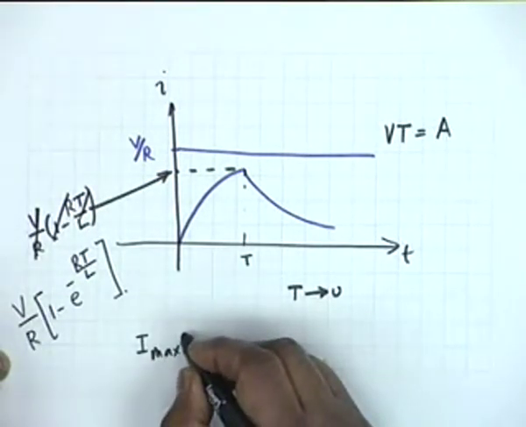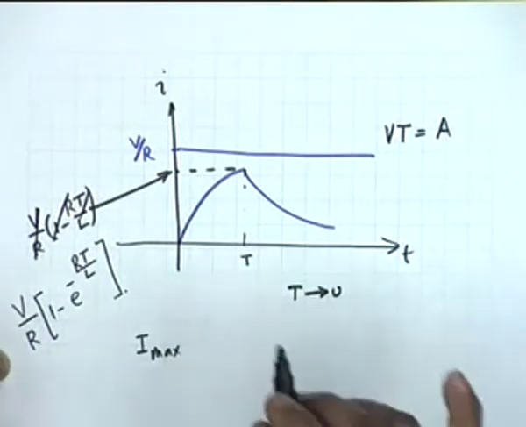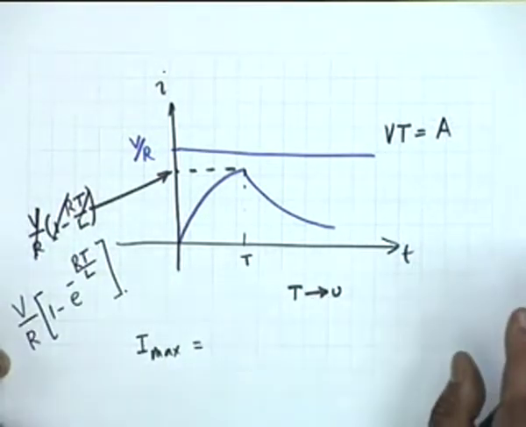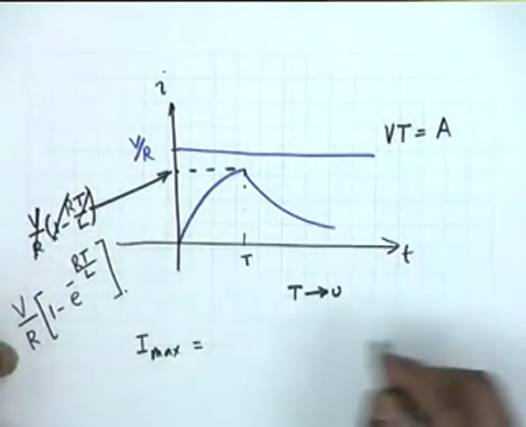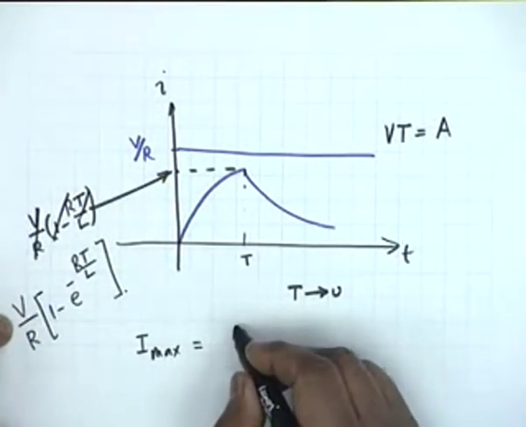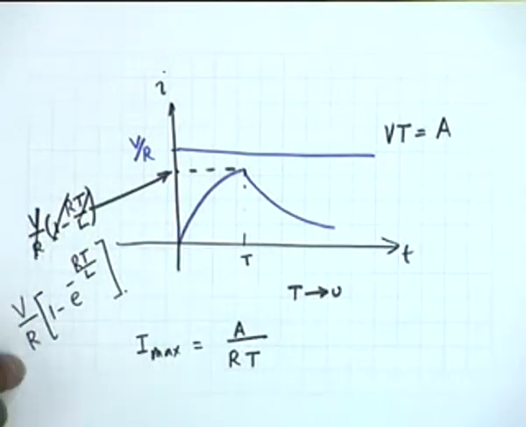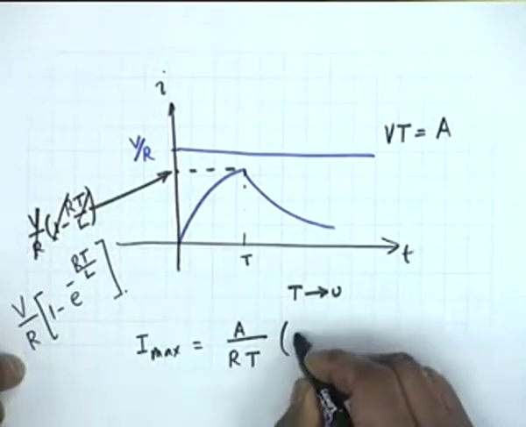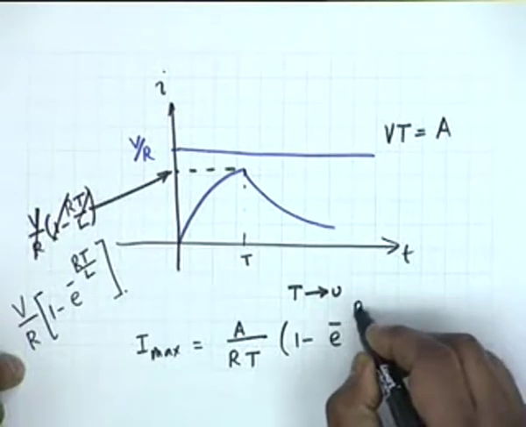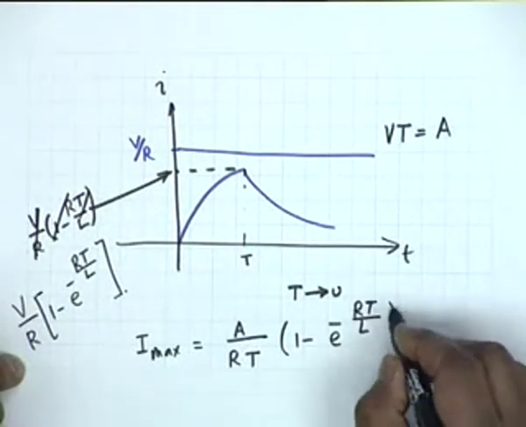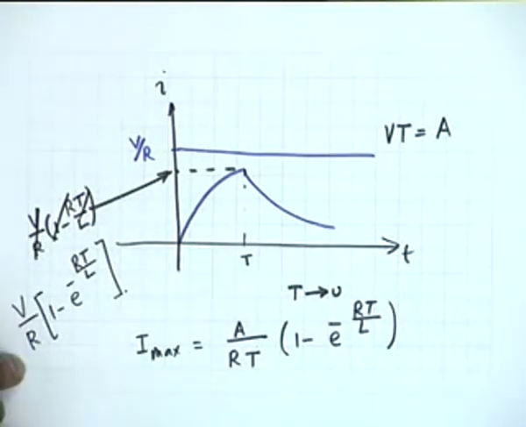when capital T tends to 0, well, first let us do it for general capital T. Therefore, capital V I write as A divided by T, then I max is A by RT times 1 minus e to the power minus R capital T divided by L. All right.